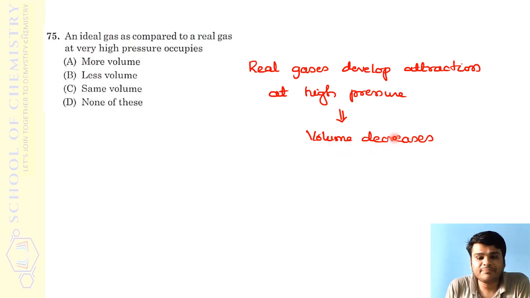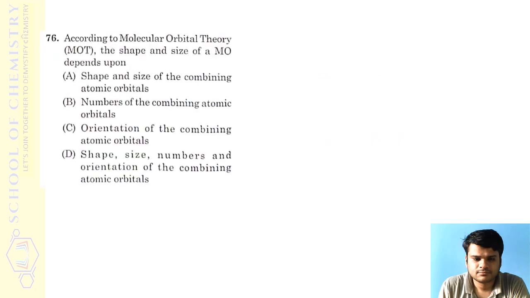But the same thing will not happen with ideal gases. Ideal gases behave ideally according to kinetic molecular theory of gases, so even if they are kept at high pressure, they should not develop any attractive interaction. In that case, they will have a little more volume as compared to this. Because volume decreases in the case of real gases, the ideal gas should have a little more volume. So therefore option A was the correct answer for this question.